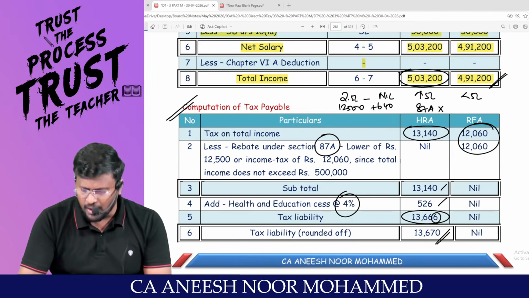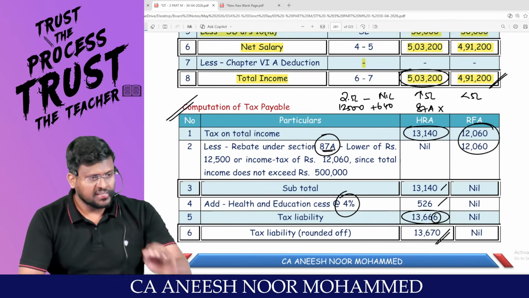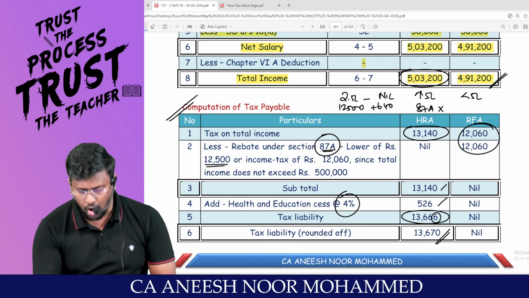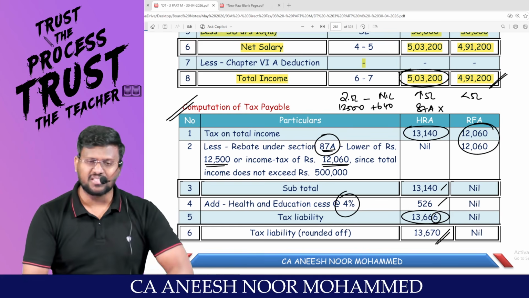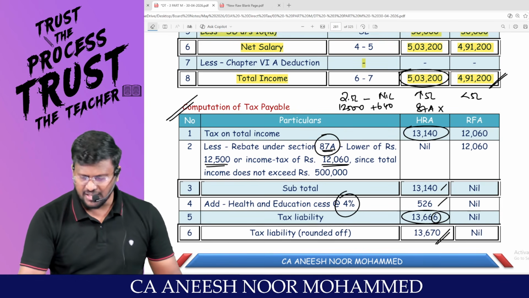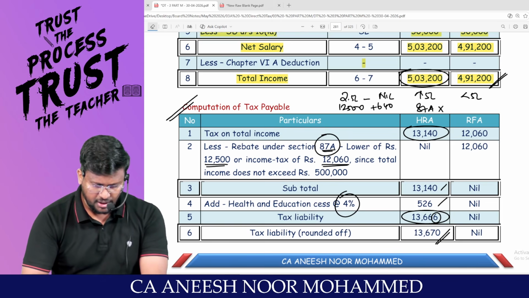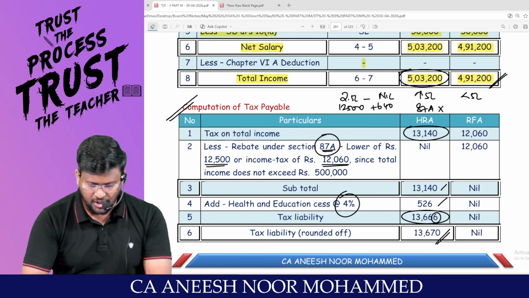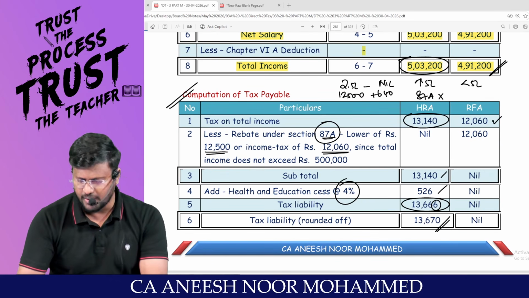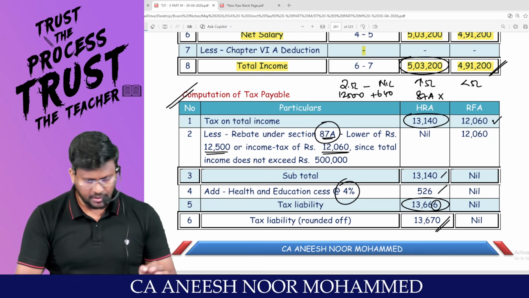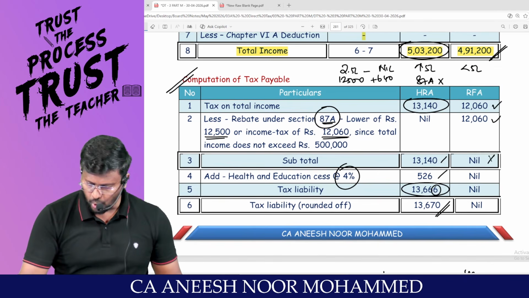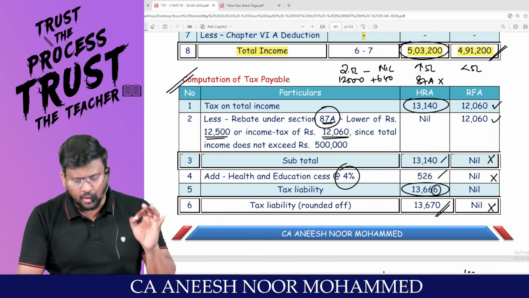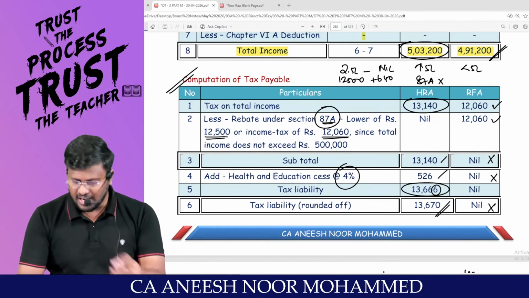Can we claim 100% of the tax liability, whatever you are calculating, as rebate under 87A? Because under 87A, either 12,500 or the tax payable, whichever is lower, can be claimed as rebate. Am I right, sir? What is the tax payable? 4,91,200. Sir, in 4,91,200, 2,50,000 has no tax. For the 2,41,200, 5% is the tax liability. So 12,060 is the tax payable. Can we claim the entire 12,060 as a rebate under 87A? So no tax payable, so no health and education cess, nothing will be there. So it's better to choose the RFA route rather than the HRA route.